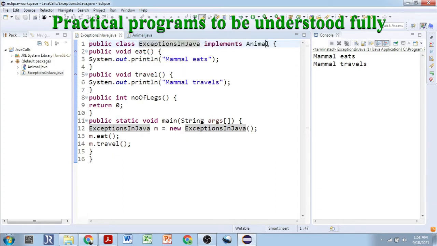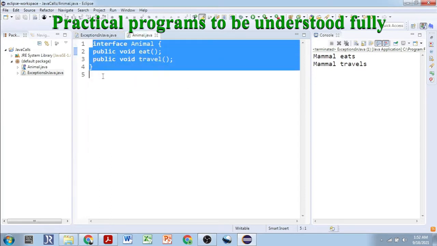As Animal is an interface, that's why you provide implements. This Animal interface is provided in a separate file. It can be put in the same file also. I just wanted to show you that this interface is also written with a .java extension, Animal.java. So interfaces should be saved in a .java file only, like classes.